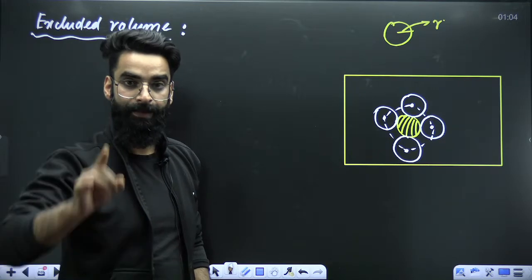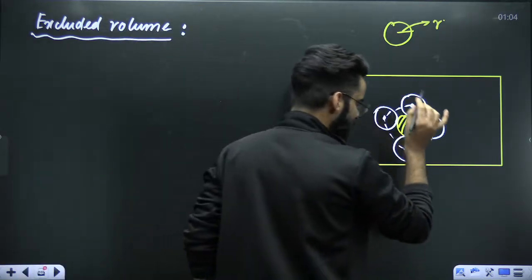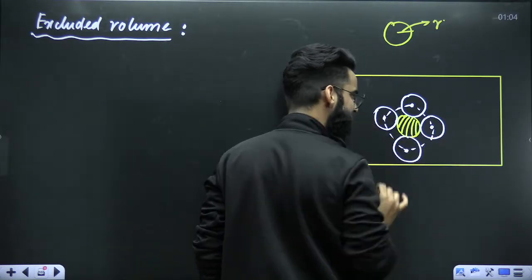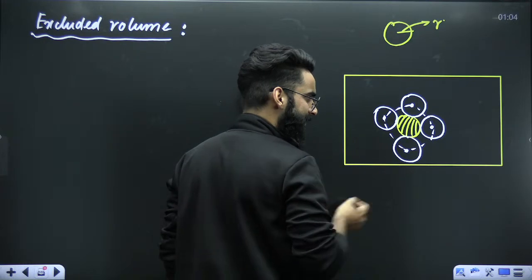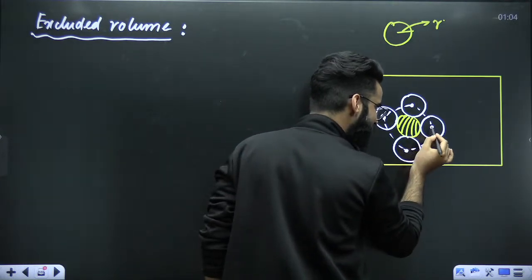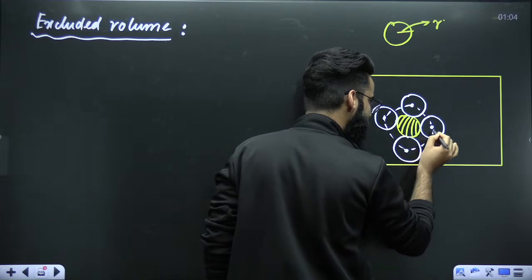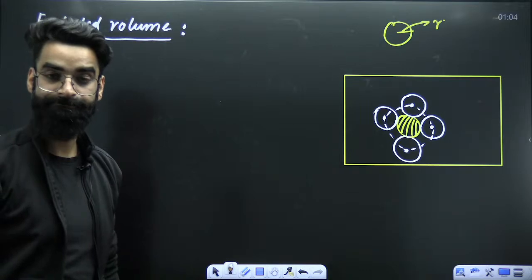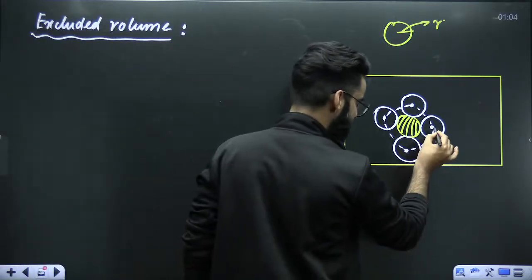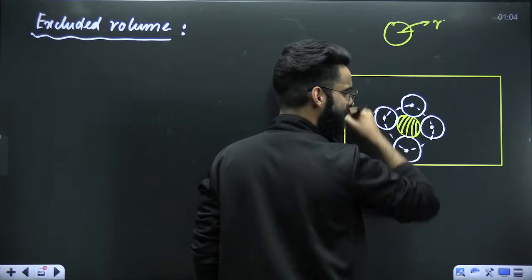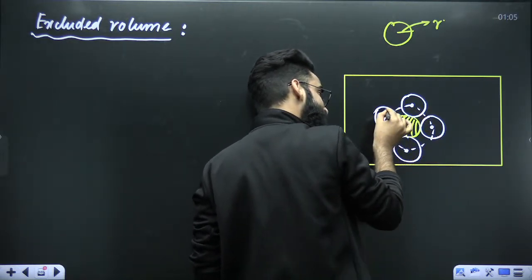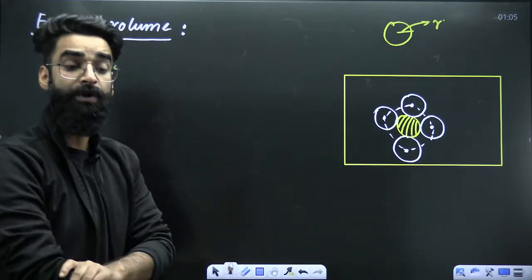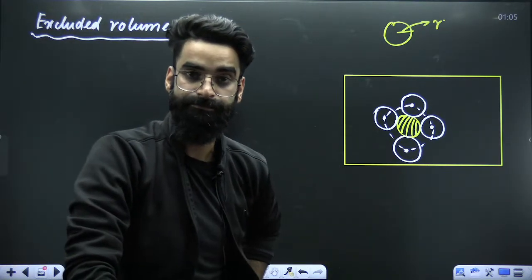Now, dear students, can this particular molecule come a little more closer? It cannot come a little more closer. That means the center of mass of this molecule cannot penetrate this region. It cannot enter into this region. So this particular center of mass can go everywhere in the container, but it cannot penetrate this particular region. So this region becomes the excluded volume for the bimolecular collision.